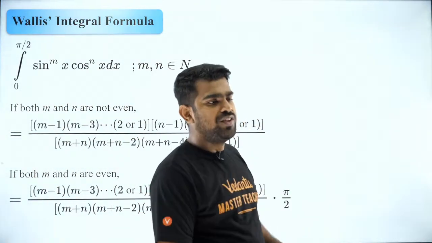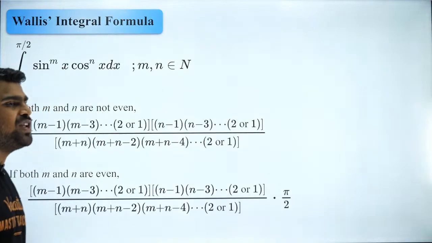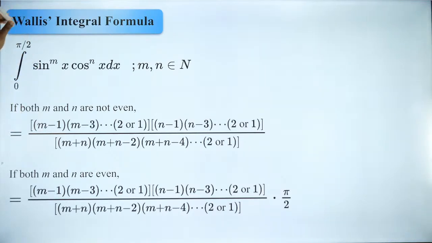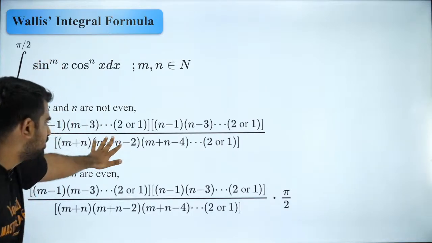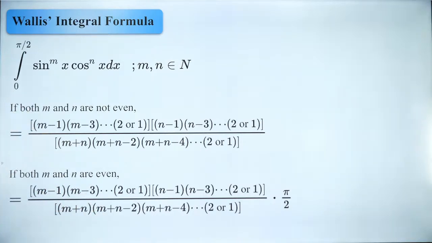Now, the last and the most important thing which I want to teach you is Wallis's formula. I don't know how many of you have heard of this. Wallis's integral formula is also very important. Please make a note of this. Exactly, Sugdha. It comes from the reduction formula and it is very, very important. When m and n are not both even, you will use this. When m and n are both even, you will use this. These are the two formulas which you have to remember, and with that you will be able to rock it.